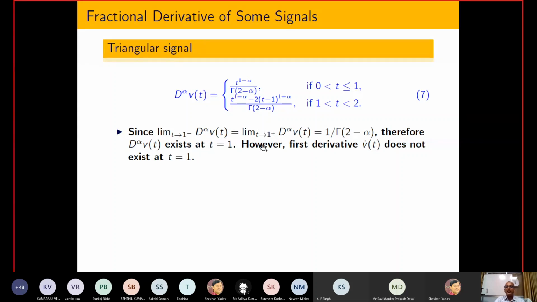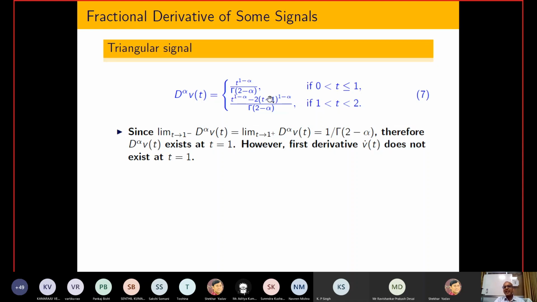And after that, how are we saying the limit will exist? Again, in the same way, I am assuming some kind of triangular signal, and the transition point is at t equal to 1. So I have to check both sides of the derivative at t equal to 1.